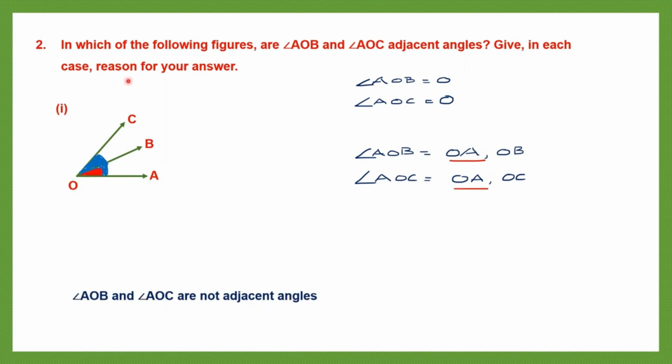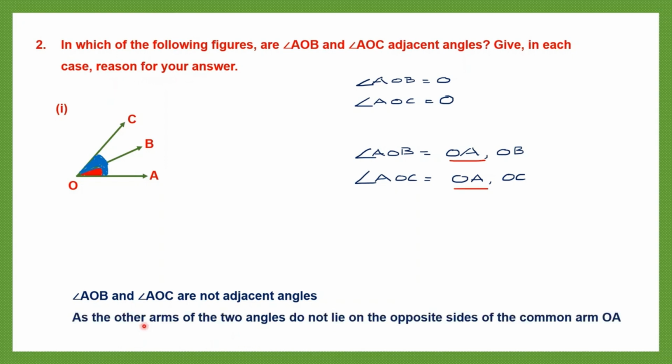Now here they're saying give a reason for your answer. The reason is, as the other arms of the two angles do not lie on the opposite sides of the common arm OA. So OA is here. Now this should have been in the middle. Then we can say the other two arms are on the opposite sides. But now it's not on the opposite sides.